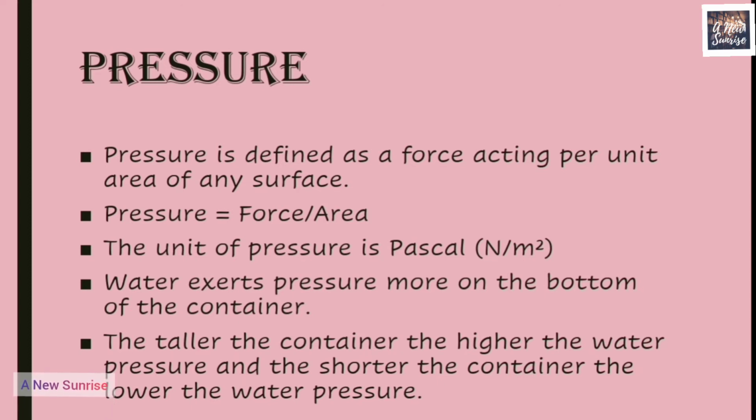Pressure is defined as the force acting per unit area of any surface. What is the definition of pressure? Force acting on a unit area of an object is called pressure. The formula of pressure is equal to force upon area. If force and area have been given to us, then we can calculate the pressure by it. What is the unit of pressure? The unit of pressure is Pascal or Newton per meter square.